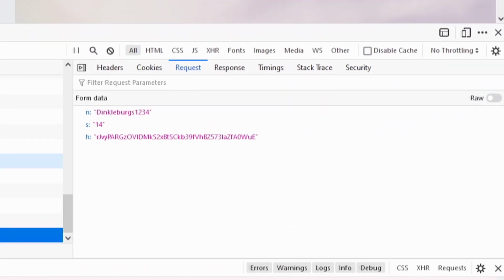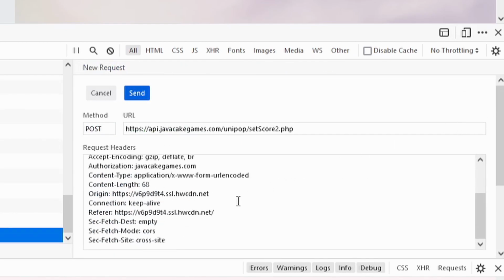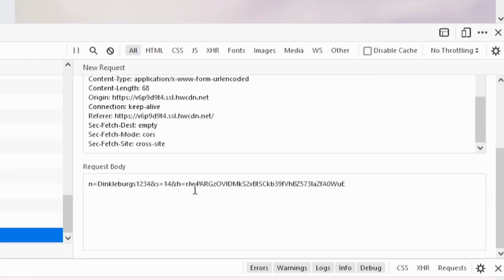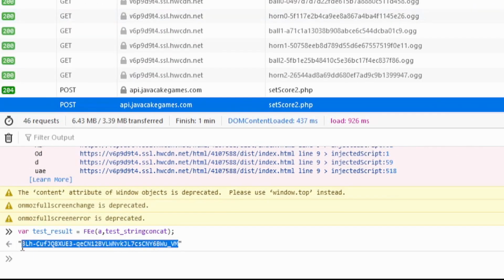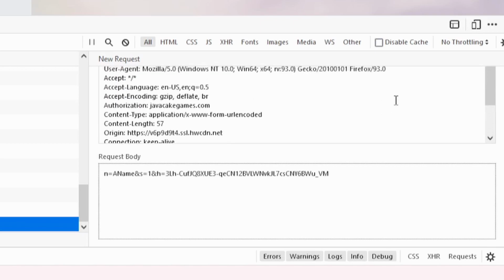Now, let's actually finally verify this with a final test. We will edit and resend our last body, but we have to use the values that we created so that it would work. Let's set this up. Our name was a name. Our score was 1. And the hash value is this value right here. And we are gonna get the hash, slap it in there, and then we are gonna send this.